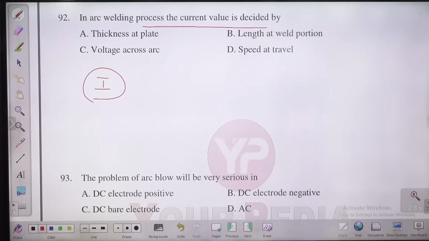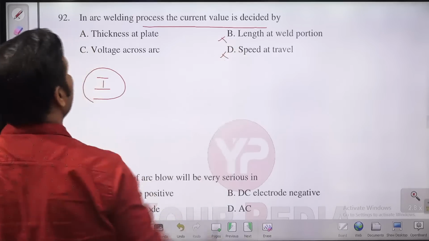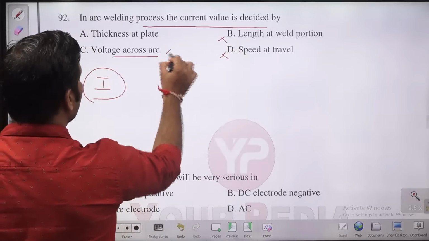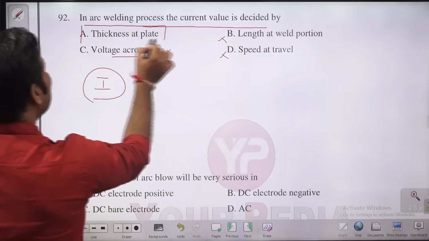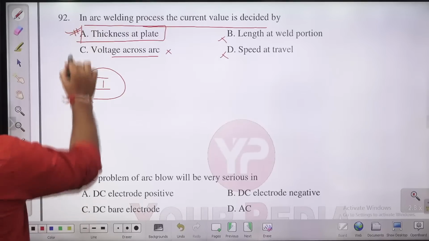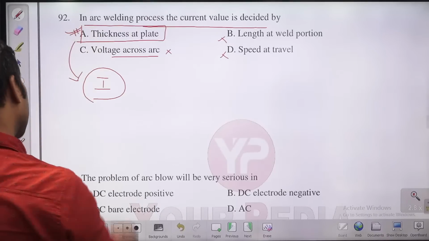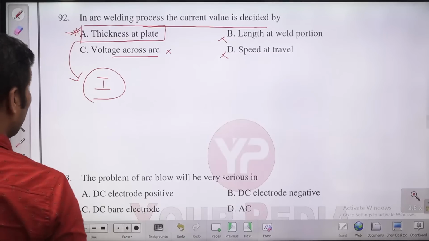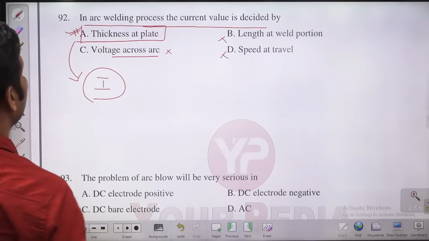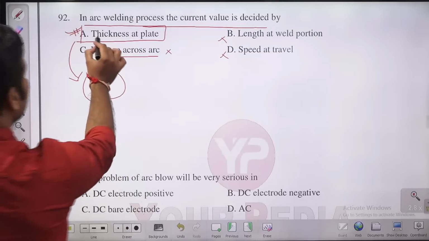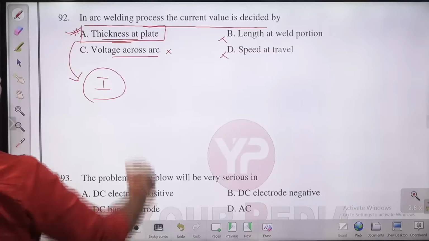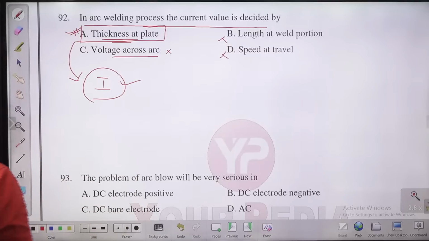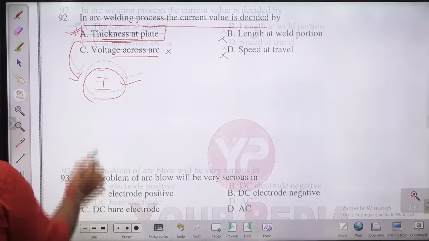Current value is decided by length of the weld pool, speed of the travel, voltage across arc, thickness of the plate, guys. Based on the thickness of the plate, you are going to keep the current. So current is decided based on the electrode. Electrode is based on what? The thickness of the plate. Directly, based on the thickness of the plate you want to weld, the current value is decided. So A is the answer for this question.